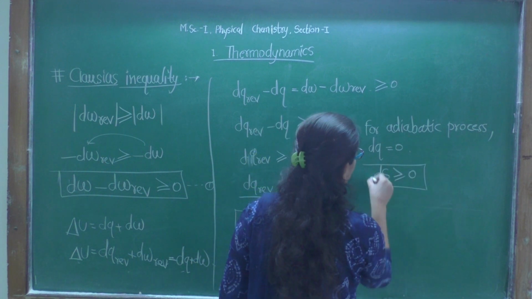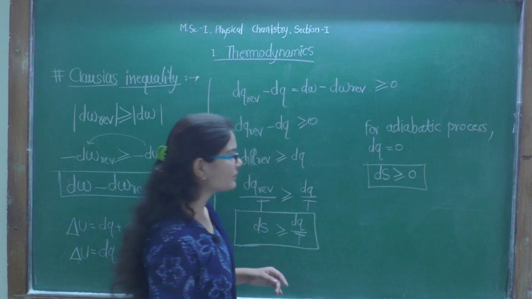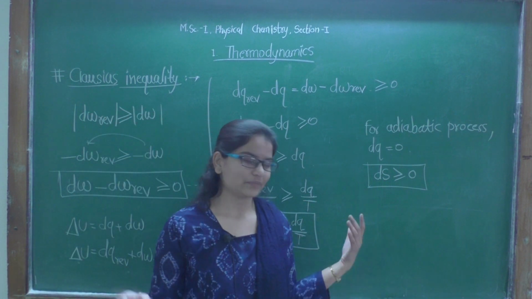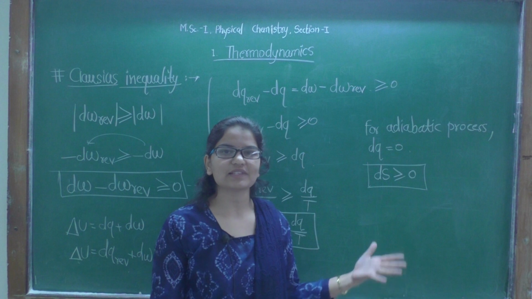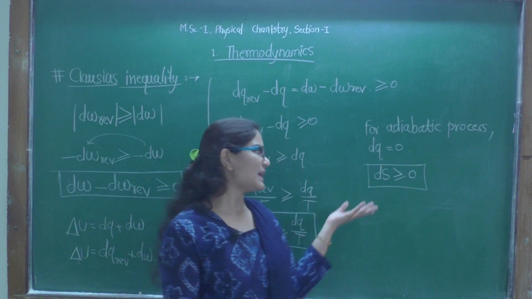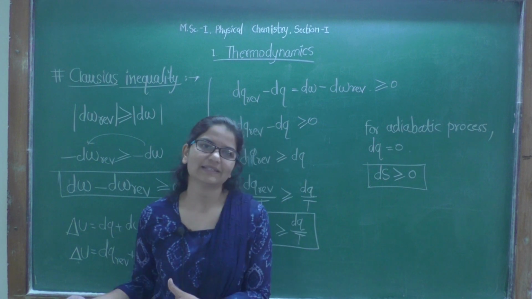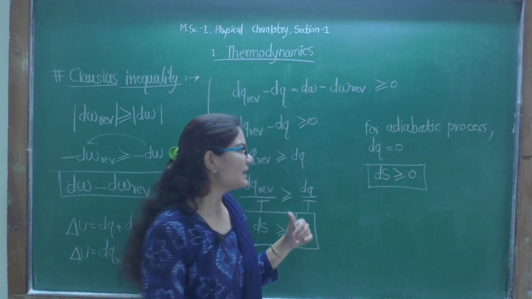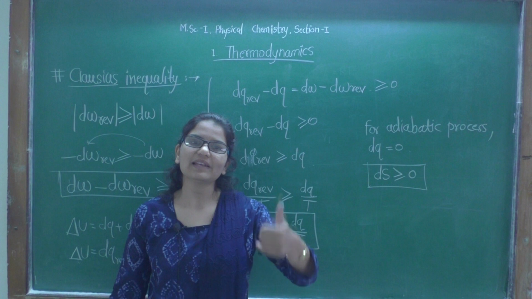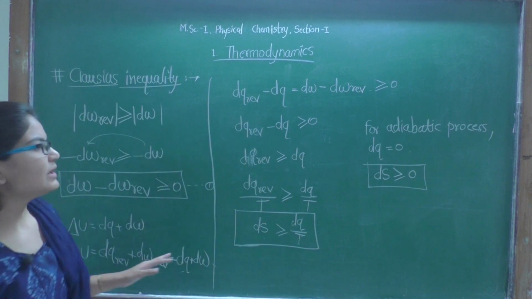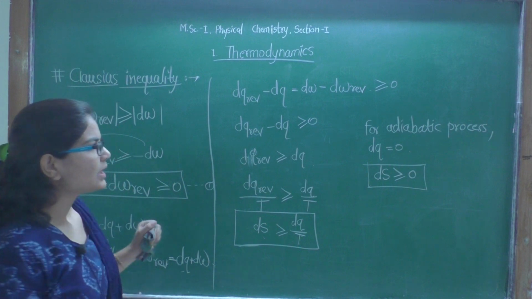Hence from this equation also we can say that entropy for any process will always be greater than or equal to 0. That means entropy is always increasing, right? It will never be less than 0. Entropy will never decrease in any kind of process.